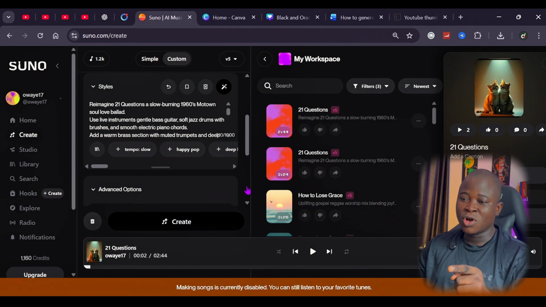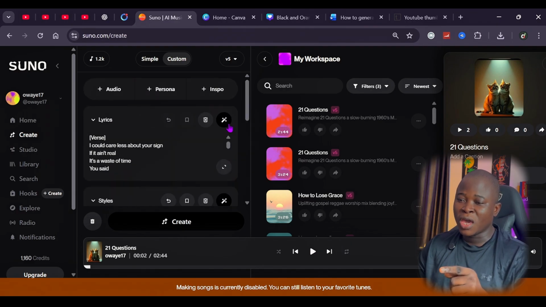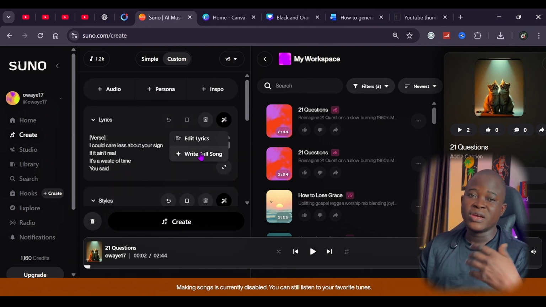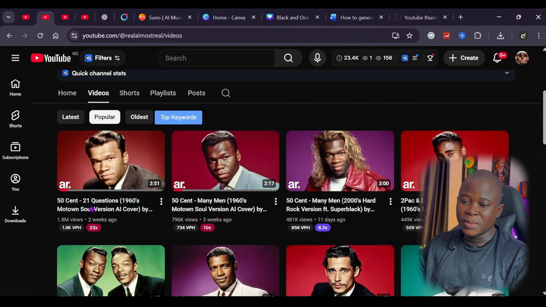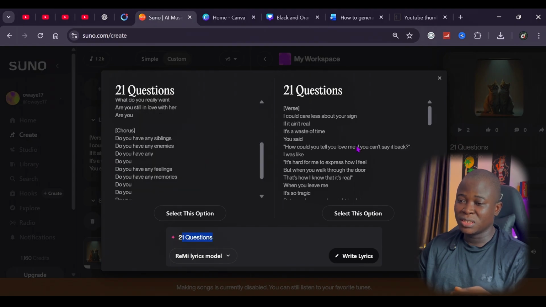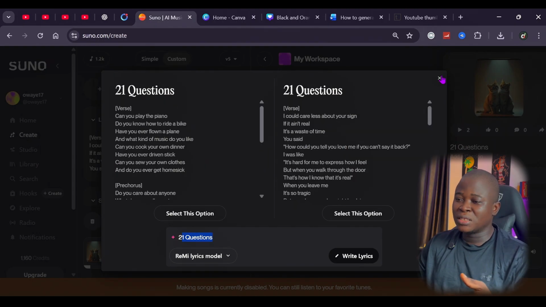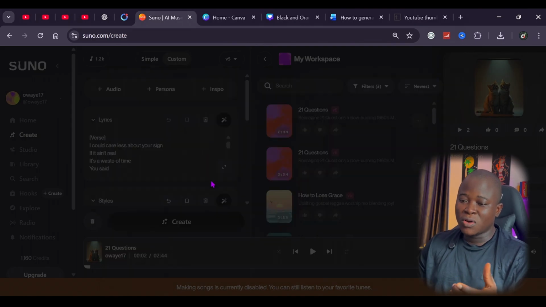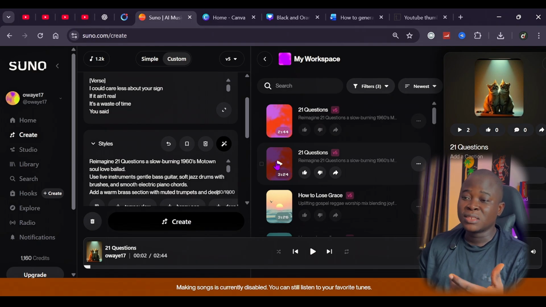What you want to do is come here, click on vocal gender, click on male, then you click on this icon to generate the lyrics, write full song, then you copy this actual title, 21 Questions by 50 Cent. So you copy that and come here and paste it. It's going to generate these two songs for you. So you select any one of your choice, and I'm going with this. Then once you click on that one, you click on create, and automatically it's going to create these two audios for you.